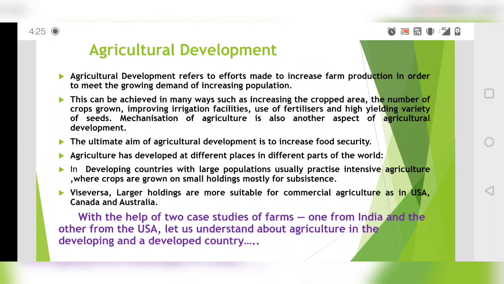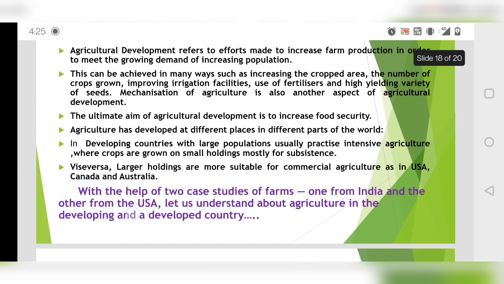So agricultural development refers to efforts made to increase farm production in order to meet the growing demand of increasing population, because we have limited land, okay, fixed land, we are not able to convert the sea into land. So it means we have limited land, fixed land, and we have to increase the production on that land, because the population is ever growing and it's growing and growing.